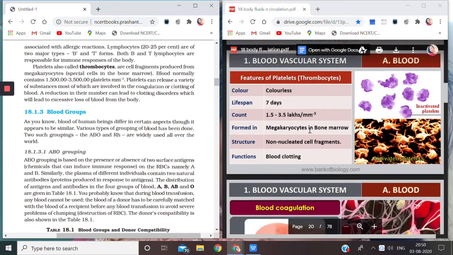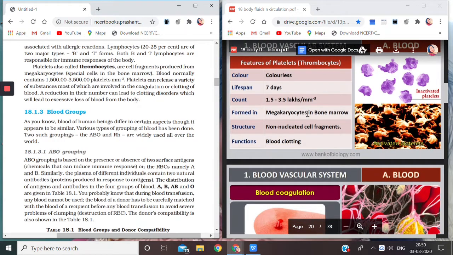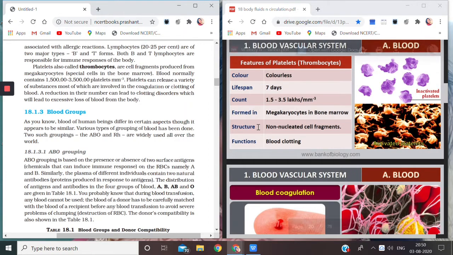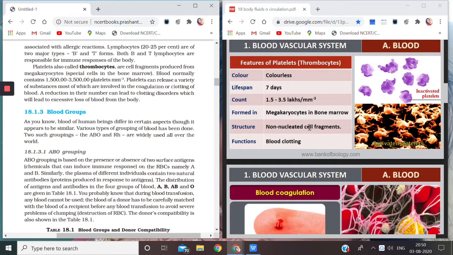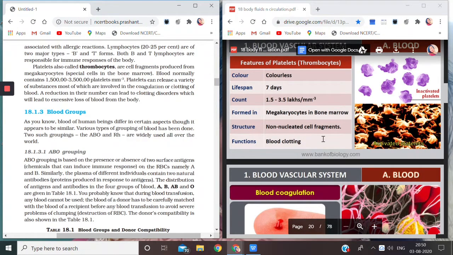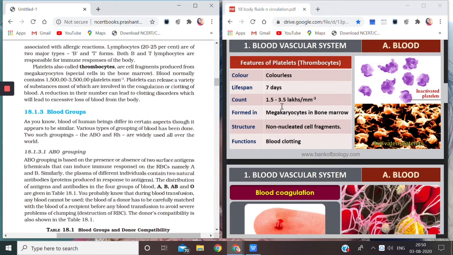They are formed from megakaryocytes in the bone marrow. In structure, they are again non-nucleated. They too do not have a nucleus. So that means out of the three blood cells, only WBCs have a nucleus. And what is the main function of platelets? That is blood clotting. So the next topic we will be doing here is coagulation of blood.